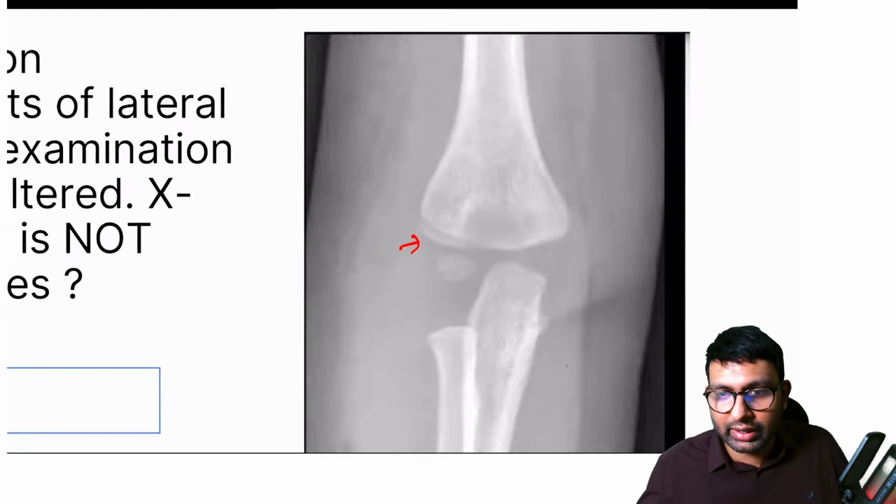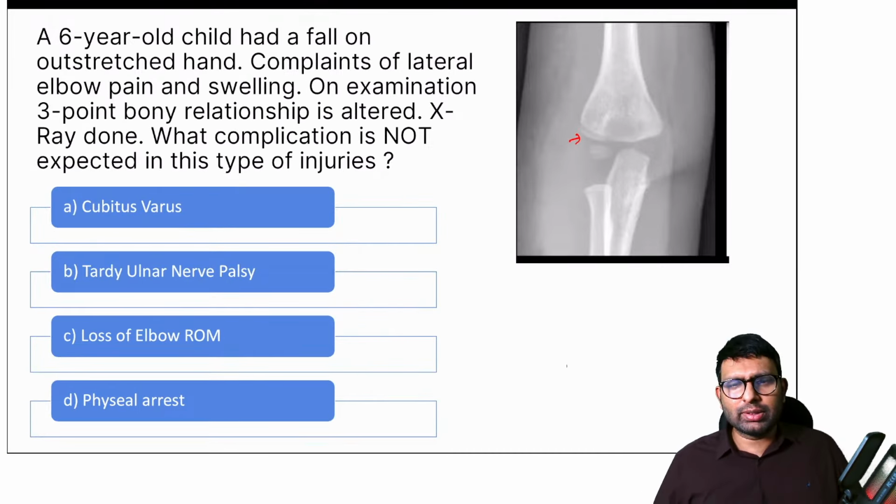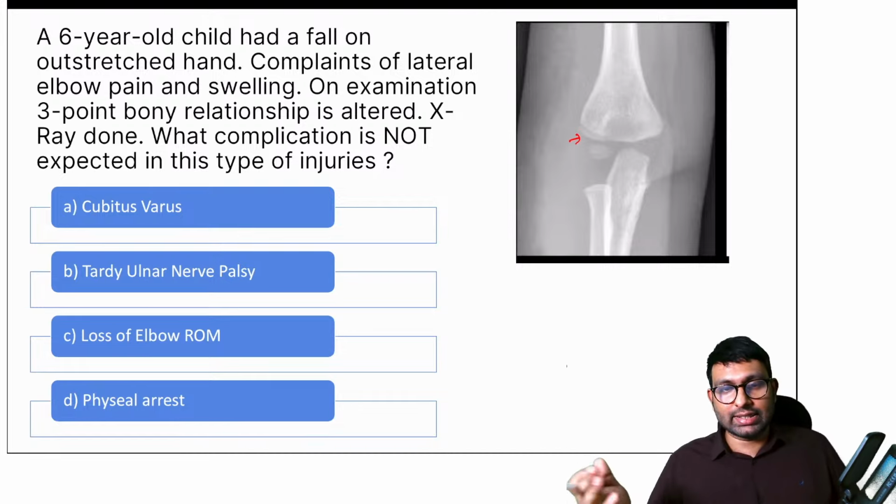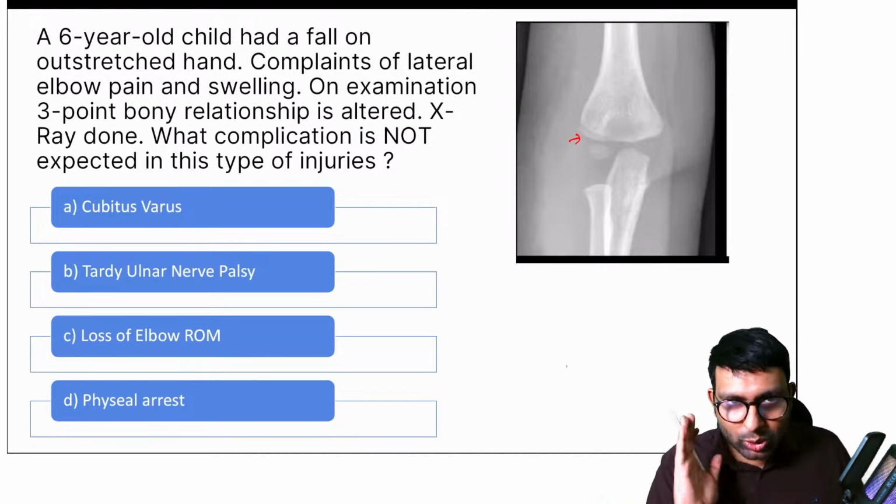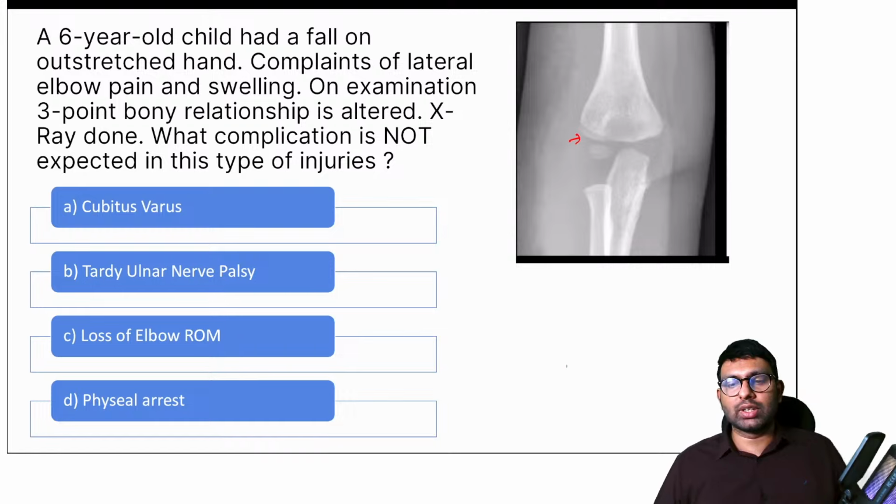Dr. Jain, you are absolutely right. Why can't it be? It's just based on the question. Why can't it be supracondylar humerus fracture? Let's not focus on the X-ray. Why, based on just the question, can we rule out supracondylar humerus fracture completely?